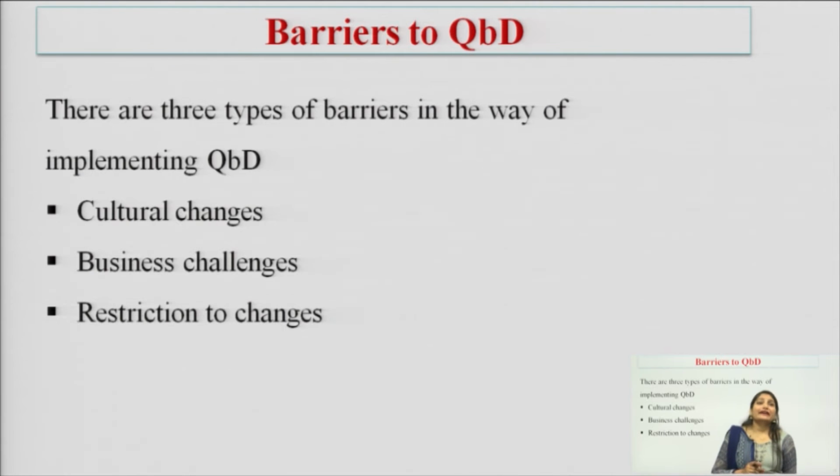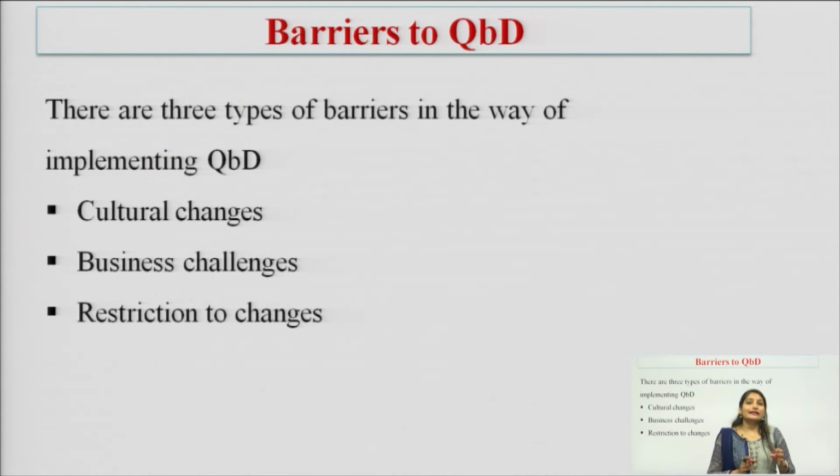Next is barriers to the QBD. There are 3 types of barriers in the way of implementing the QBD. So, I have told you that QBD is quality by design, means we are achieving the quality by designing the product in such a way that we are getting automatically the quality built in itself.